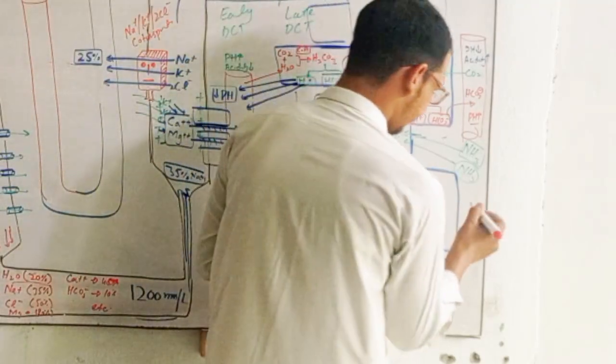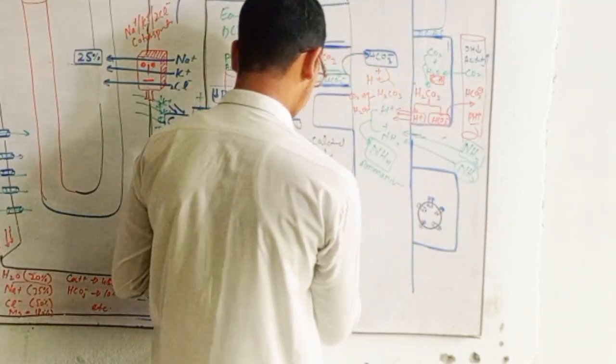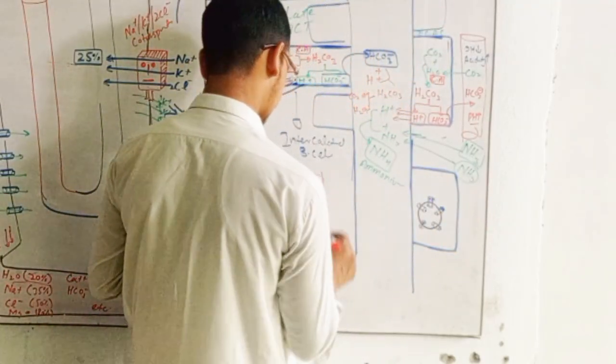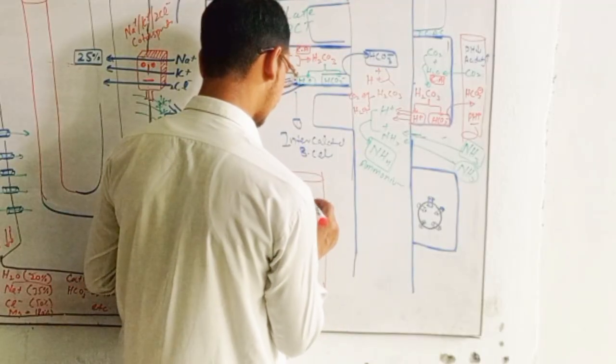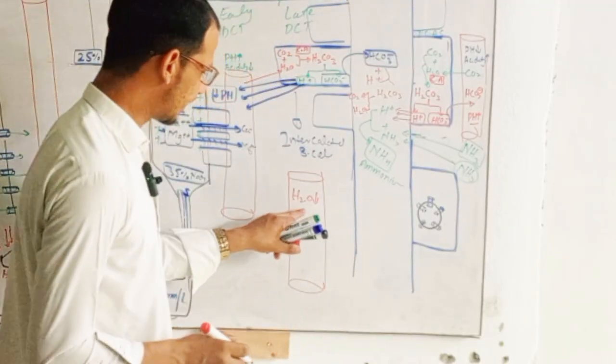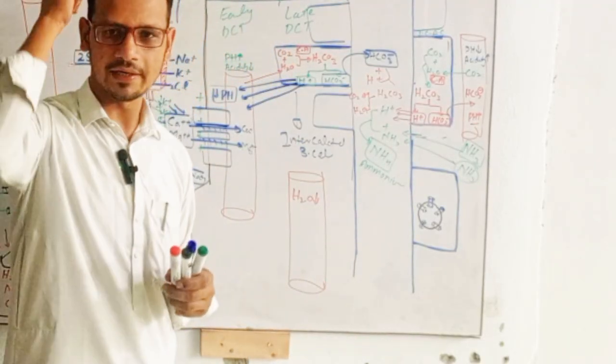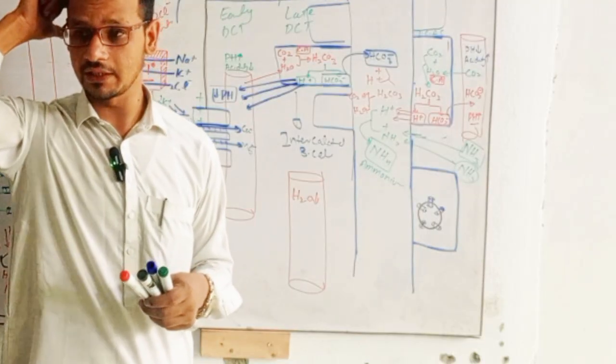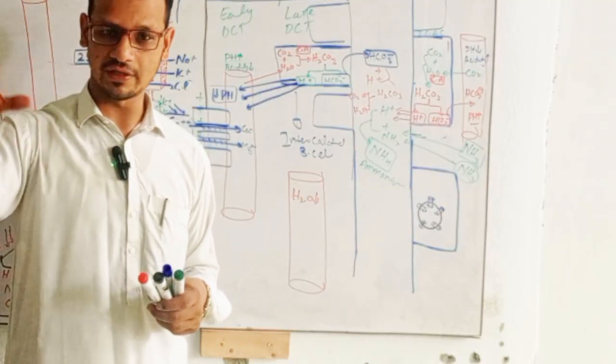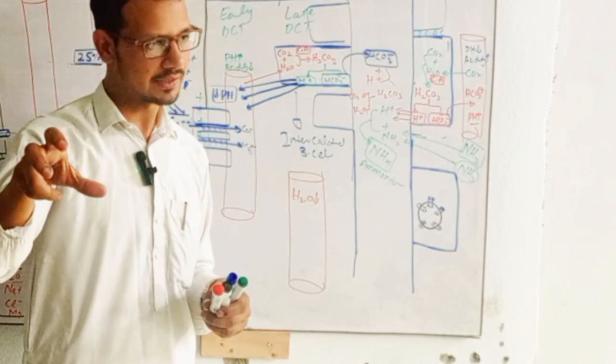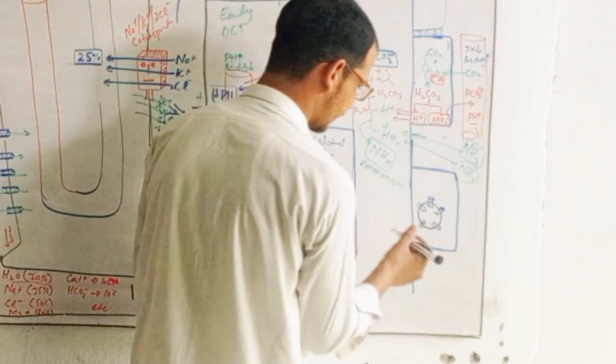Here, for example, the water concentration in blood. For example, this is the blood. The water concentration in blood is decreasing. It will signal to the posterior pituitary gland, and the posterior pituitary gland will secrete ADH, antidiuretic hormone.